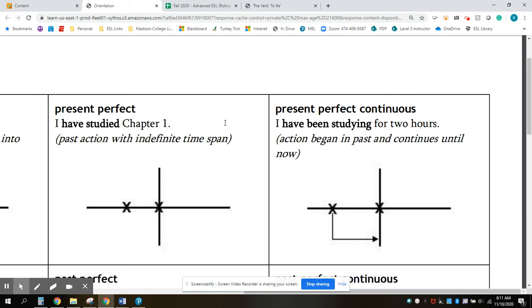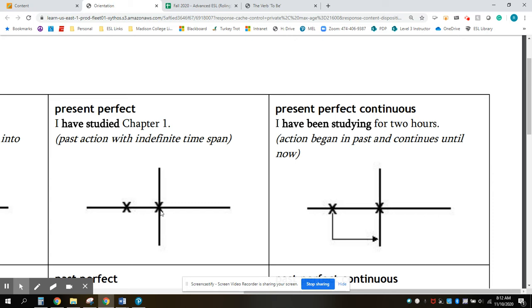And so with the be verb, we use I am, you are, and then third person, he is, she is, it is.